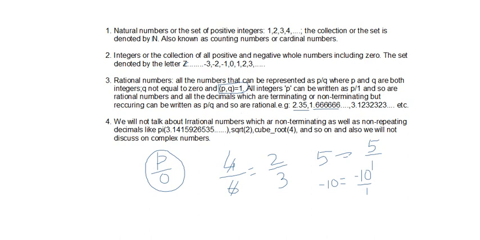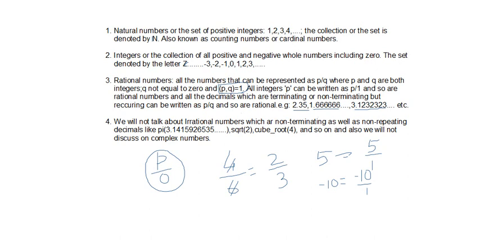It can be one digit repeating, or in the next example, 3.1232323, a pair of digits is repeating, or it can be 3 digits repeating, like that. Anyhow, if there is a non-terminating decimal but a certain digit or a certain number of digits is repeating after a certain interval, that means they can be represented in the form of p over q, and they are rational numbers. So all the integers as well as all the decimals which can be written in the form of p over q, that means the terminating decimals and non-terminating but recurring decimals, are rational numbers.